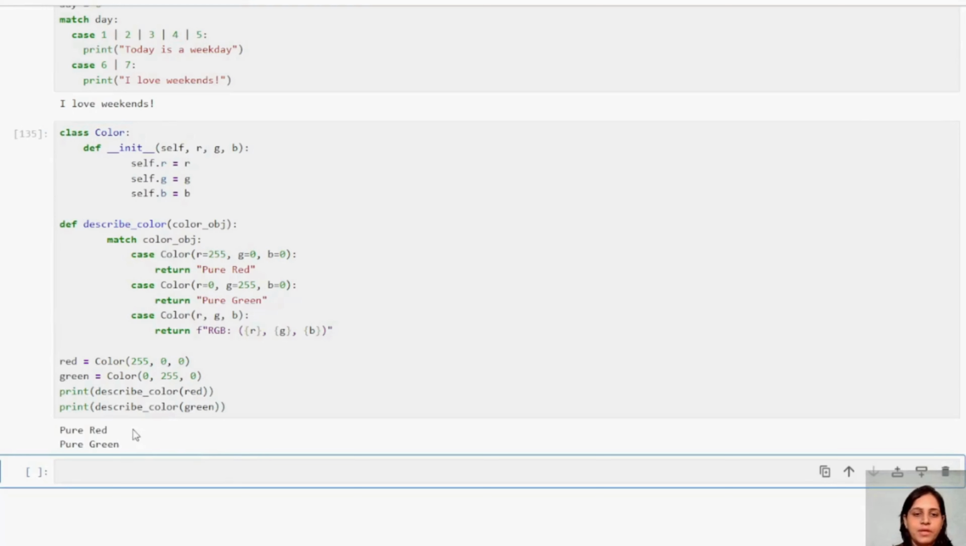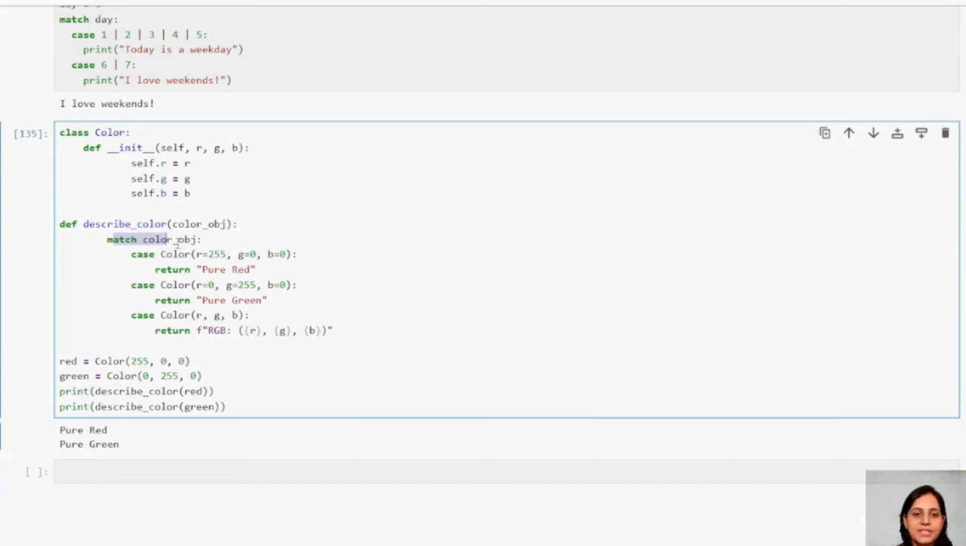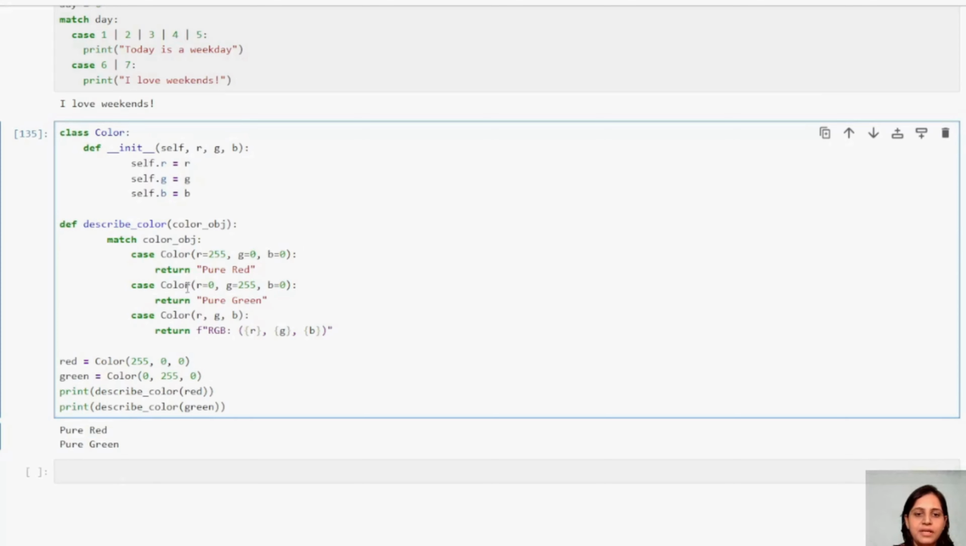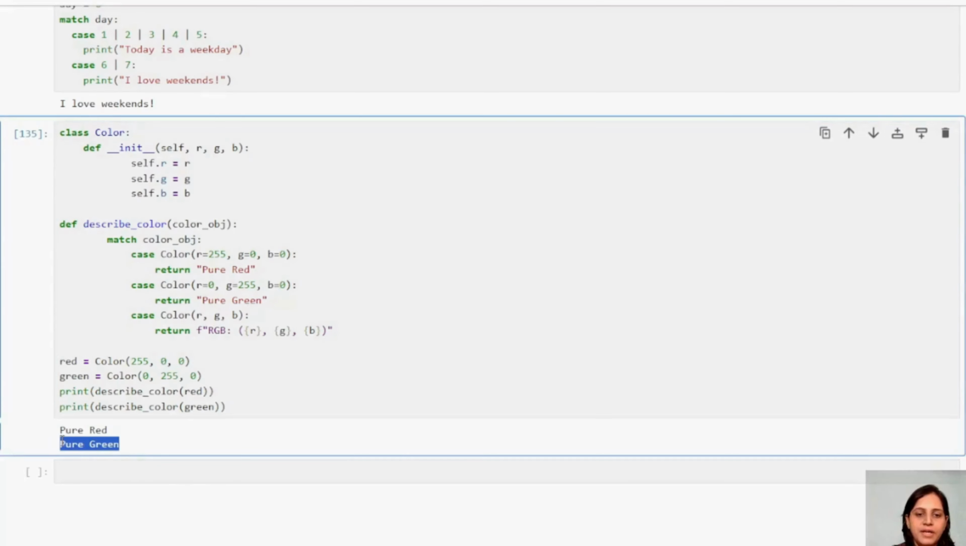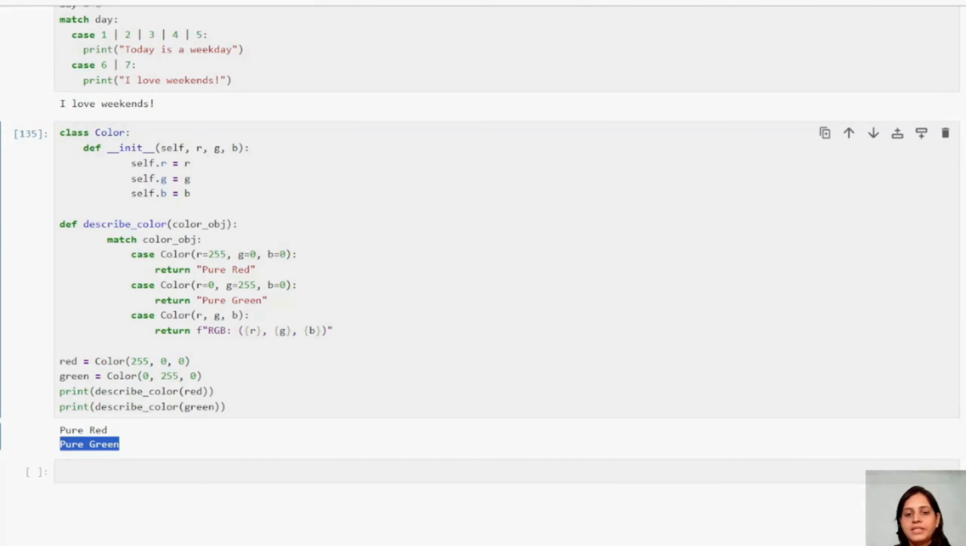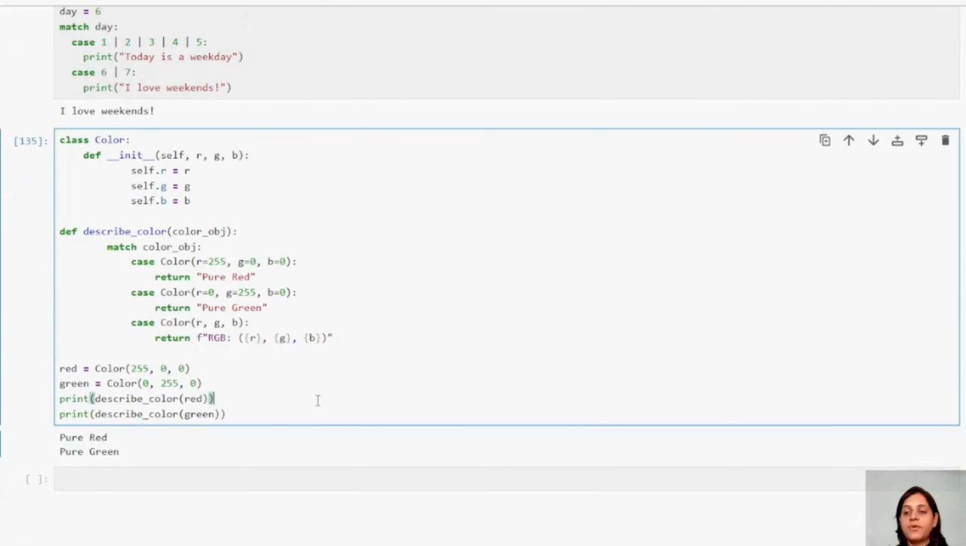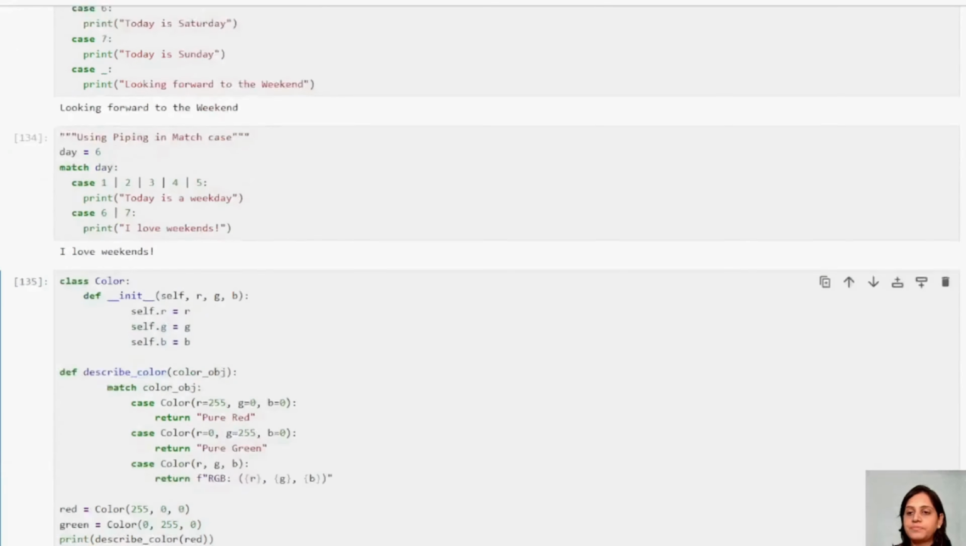See? It went inside the match. In the first case, it is matching. Okay. My R is 255, G is 0, B is 0. It printed red. The second case, it went inside this. My R is 0, G is 255, B is 0. It printed green. Right? So these are a few examples of match case, guys.